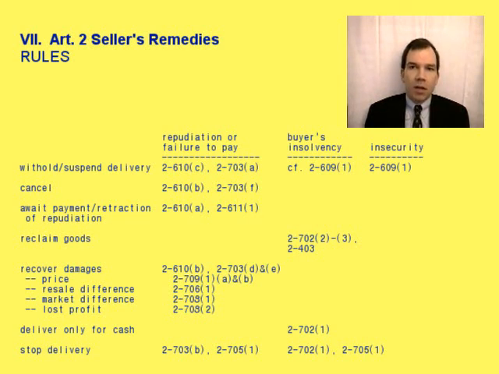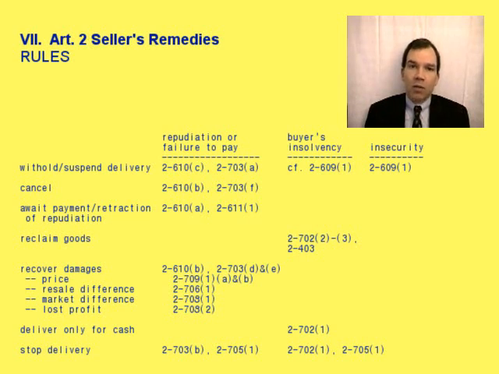In addition, if the seller discovers that the buyer is insolvent, the seller could refuse to deliver the goods to the buyer except for cash. Even if the original contract said that the seller was to deliver the goods on credit, the seller could refuse to deliver the goods unless the buyer paid cash for them. In addition, the seller could stop delivery to the buyer. Finally, if the seller merely feels insecure, and this is the third column, if the seller merely feels insecure about the buyer's ability to pay, then the seller's only remedy under Section 2-609(1) is to demand adequate assurance of performance from the buyer.